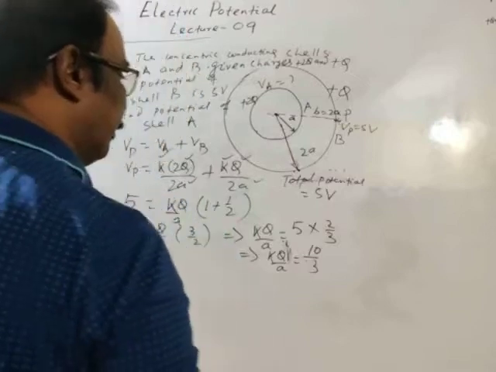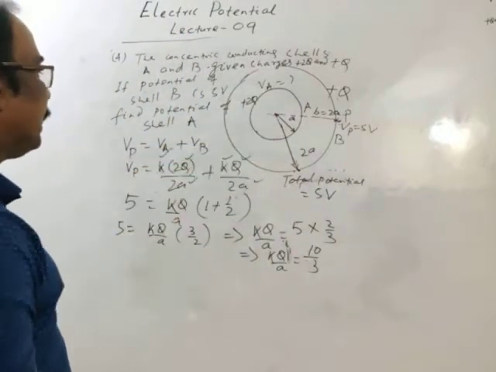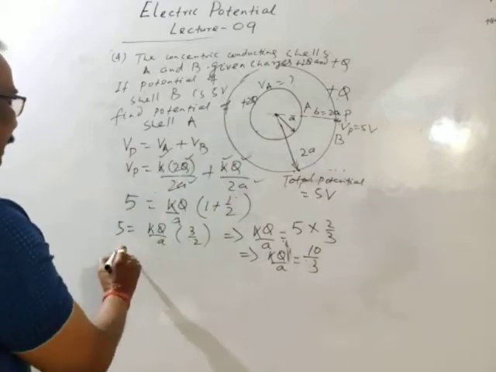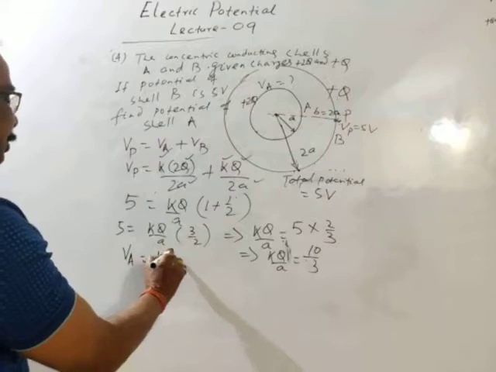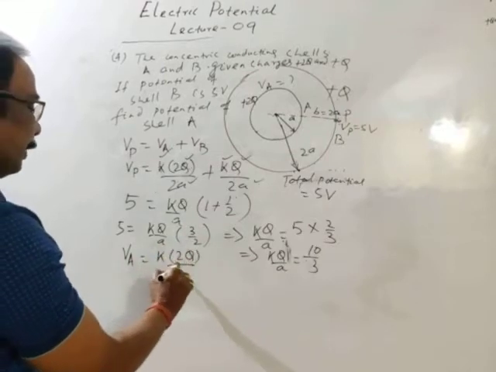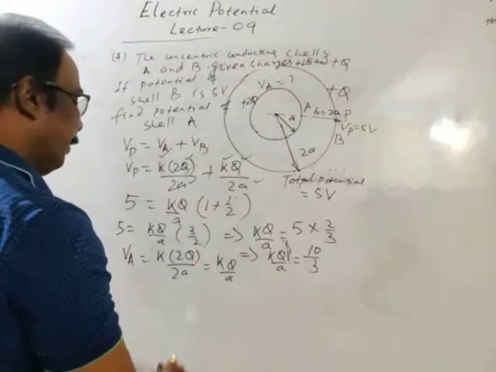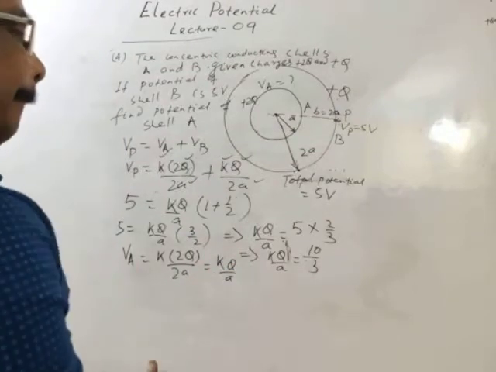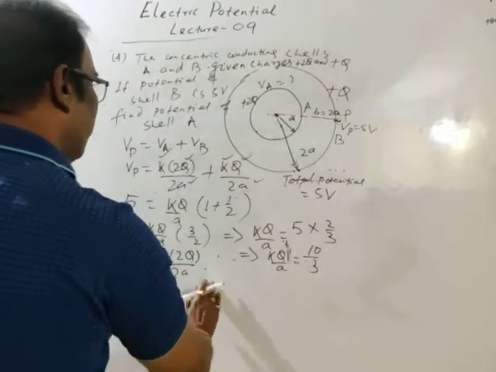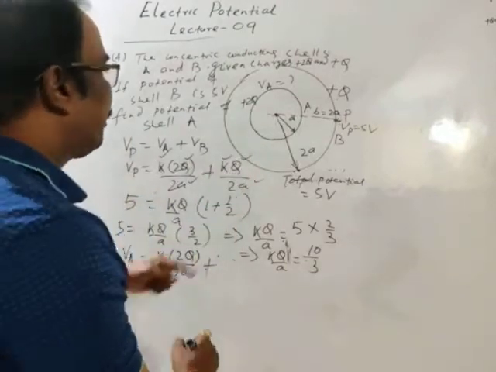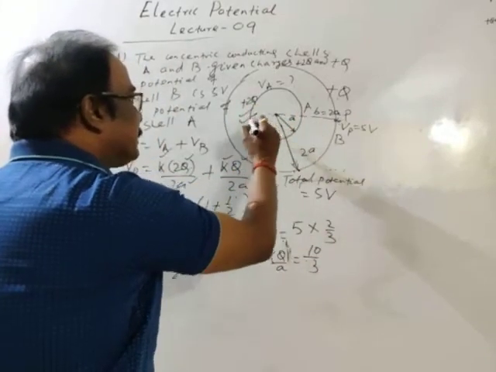Then it is asked to find the potential on surface A, the potential of cell A. Potential of cell A is K into 2Q by 2A, then this is KQ by A, plus potential on surface A, K into 2Q by A, due to this cell.